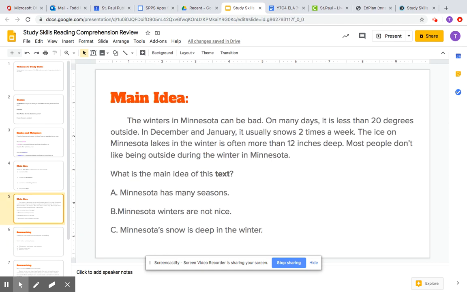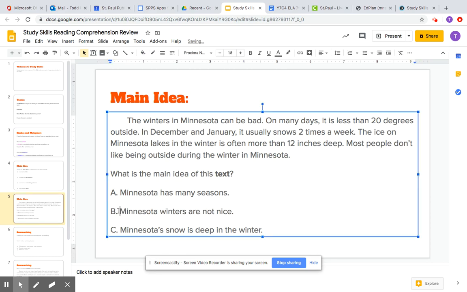So the main idea: Minnesota has many seasons. Well, it does, but I don't think that's the main idea. Minnesota winters are not so nice. Yeah, that's a possibility. And Minnesota's snow is deep in the winter. Well, it says that once in the story in a sentence, but that's not the main idea. So I would say B would be the main idea for this one.